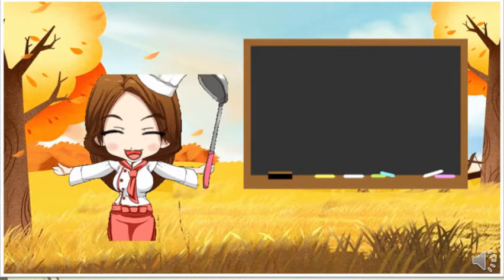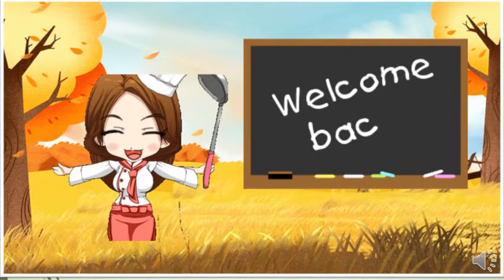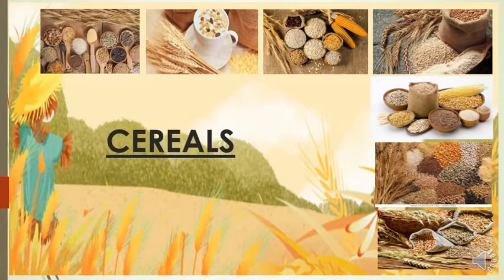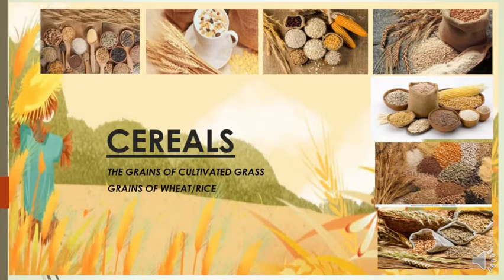Now, we are down to lesson 6 of our Cook 005 class. And this week, we are going to talk about cereals: the grains of cultivated grass, grains of wheat and rice.